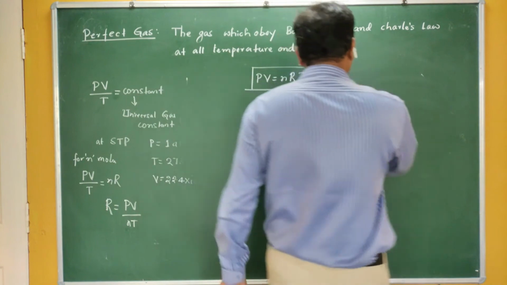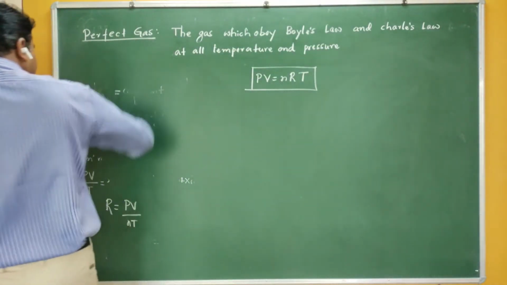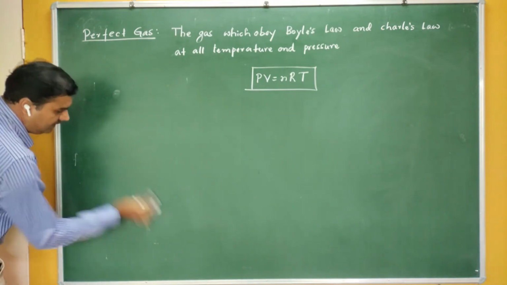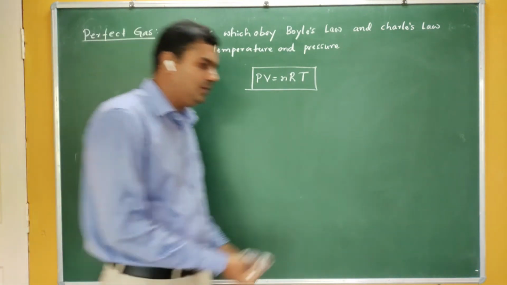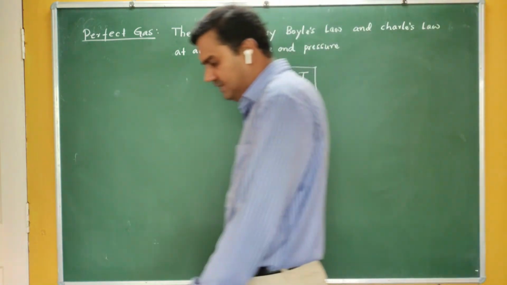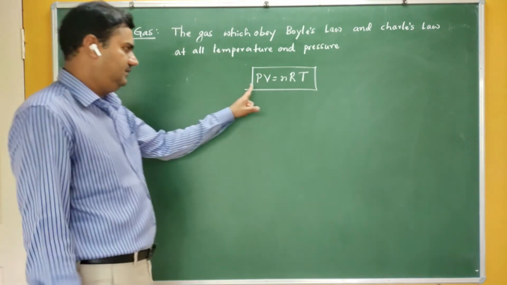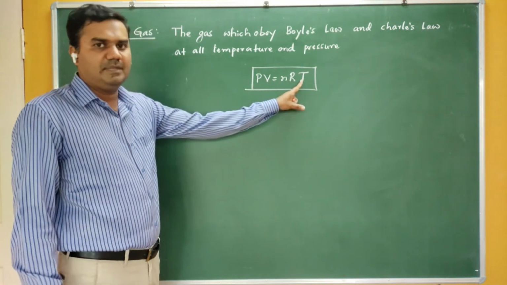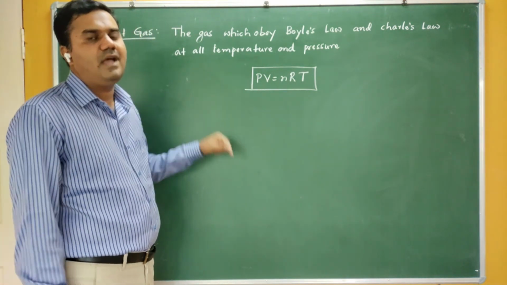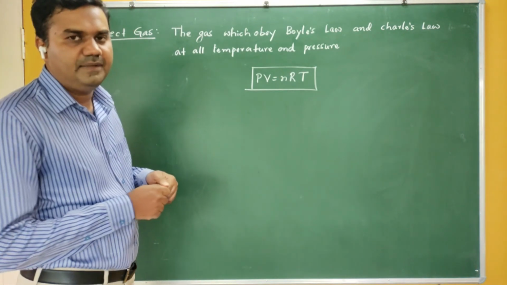Therefore, we have related the macroscopic quantities of gas by using the gas laws, and our final equation is PV is equal to nRT. The gases which obey this particular mathematical equation, we call them ideal gas or perfect gas. Do you get me?